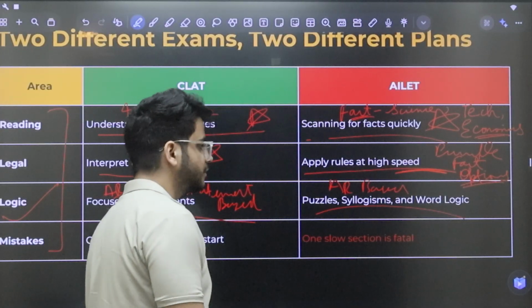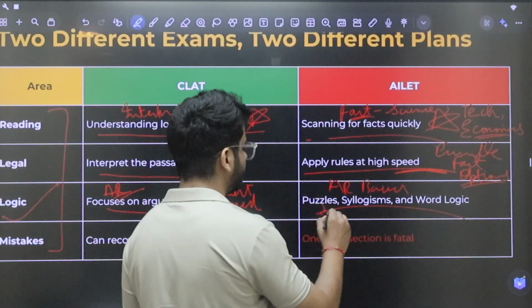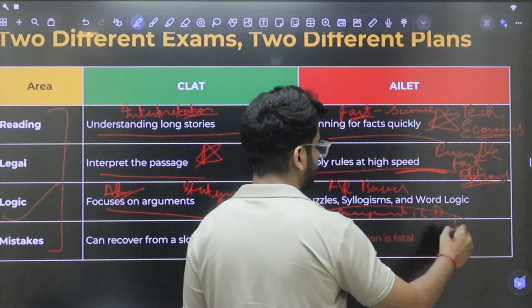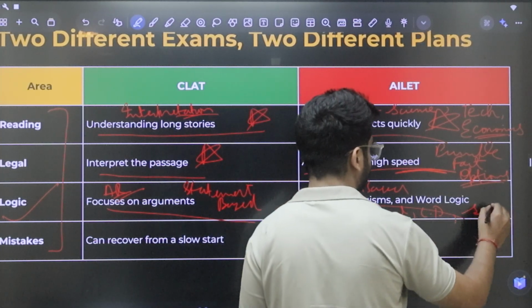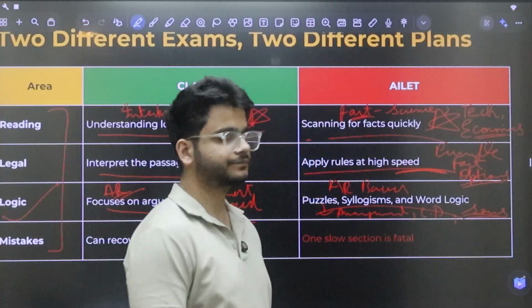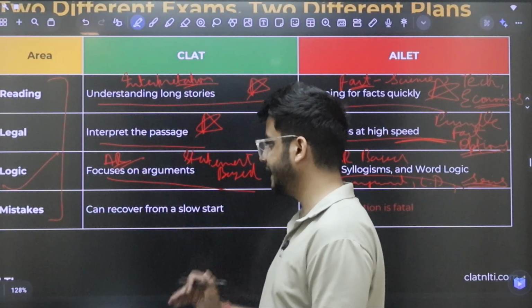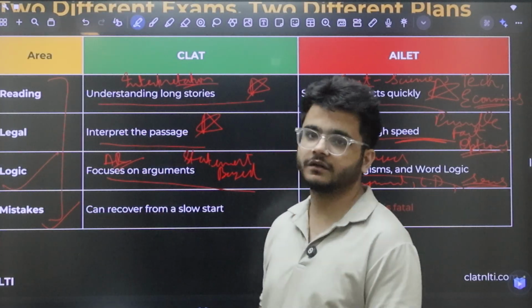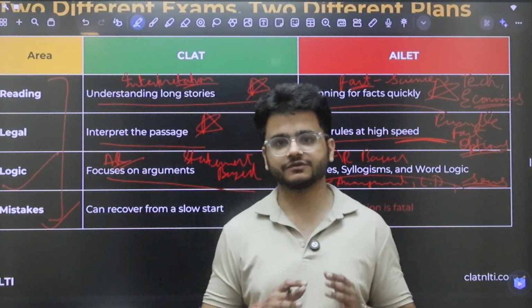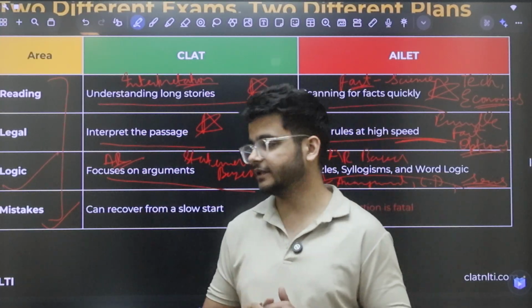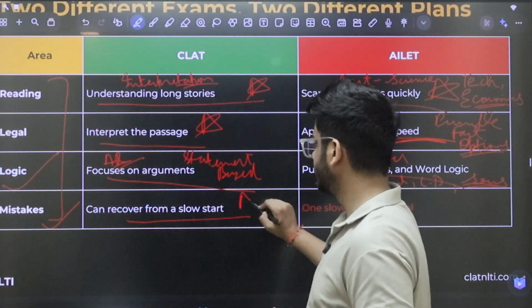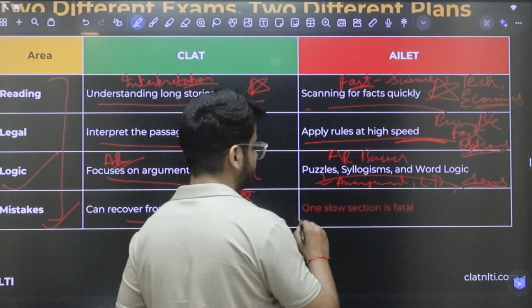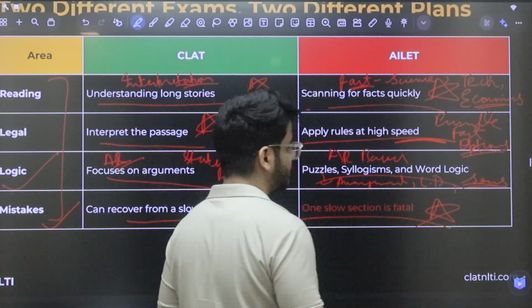Puzzles, syllogisms, word logic. In puzzles you get arrangements, then coding, decoding, then series. So mostly AR based. Now talking about the common mistakes that can happen in CLAT, if you have dedicated more than, let's say, 3-4 minutes, 4-5 minutes on a single sub question, you can still recover from it. But in the ALET exam, you cannot recover from that mistake because one slow section is very fatal.